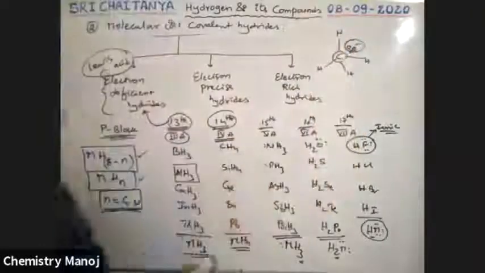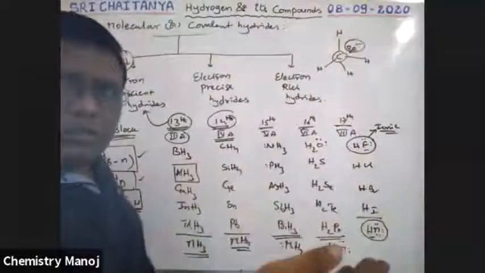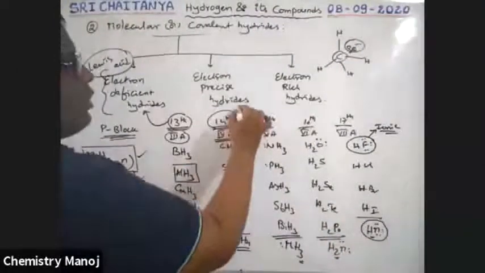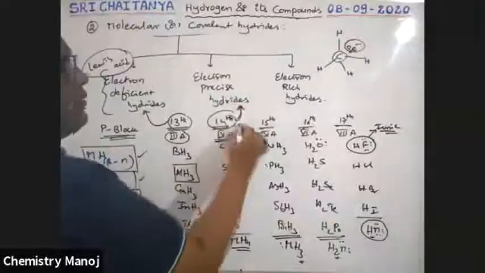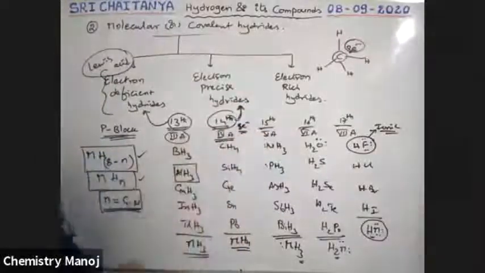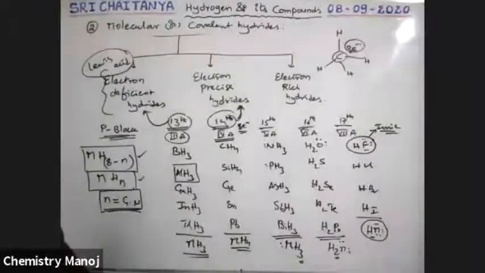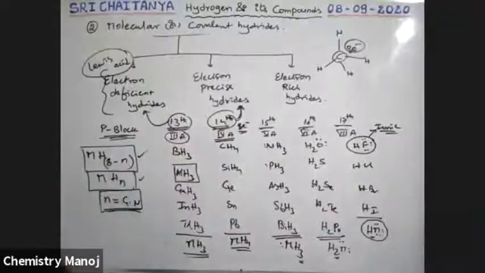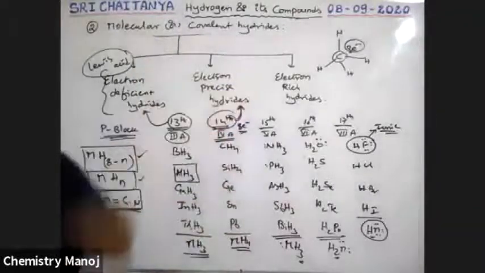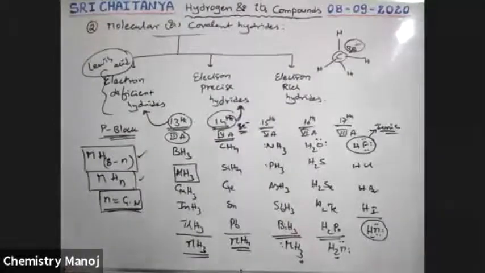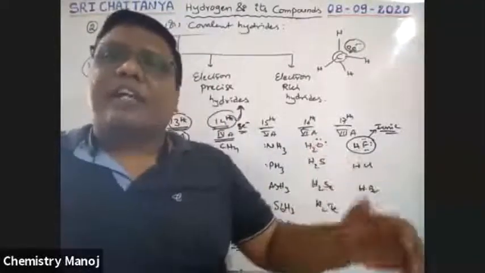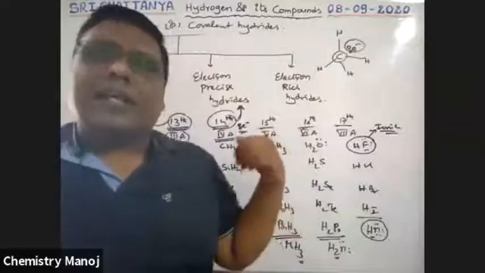So exactly 8 electrons are there. That means it is neither rich nor deficient. That is why this is called the electron precise condition. Having 8 electrons at the central atom, it is an electron precise molecule. Our 14th group elements act as electron precise molecules. Generally, these have tetrahedral shape. Electron precise means the central atom has exactly 8 electrons. Electron deficient means the central atom has less than 8 electrons.